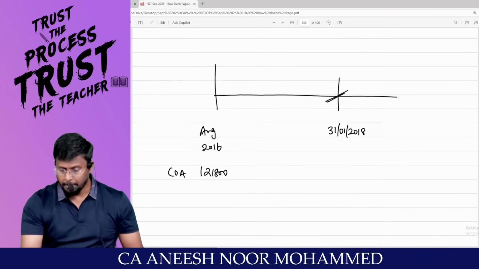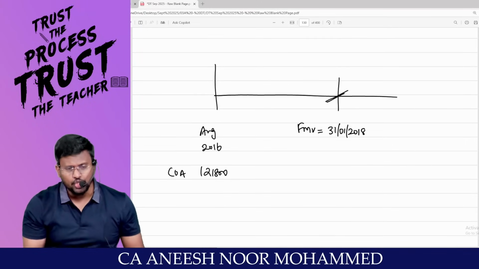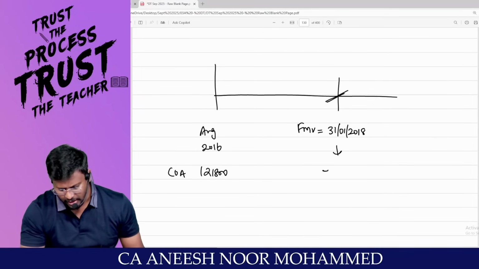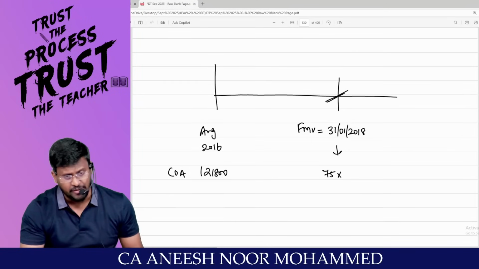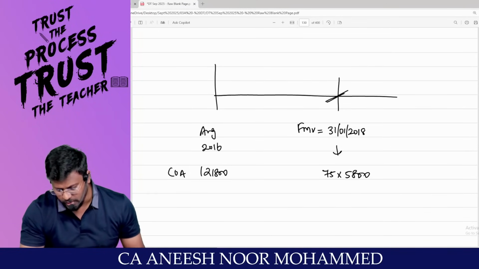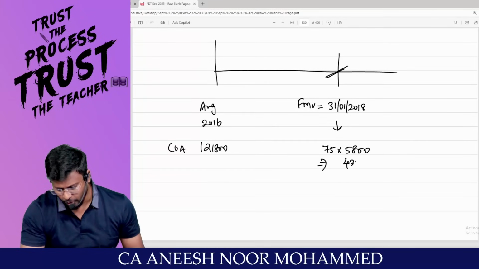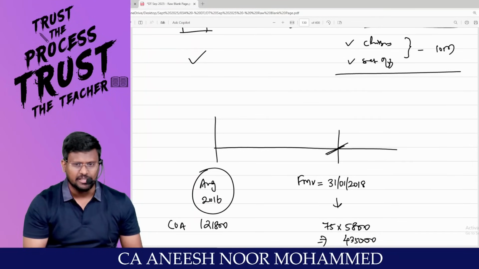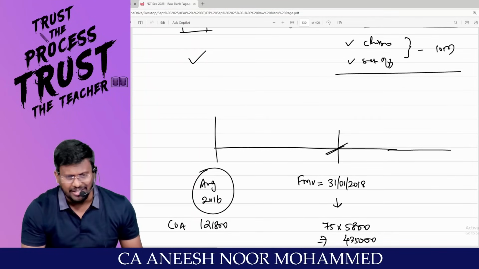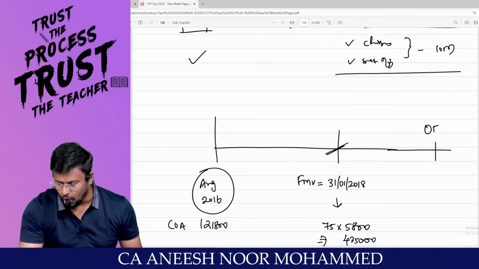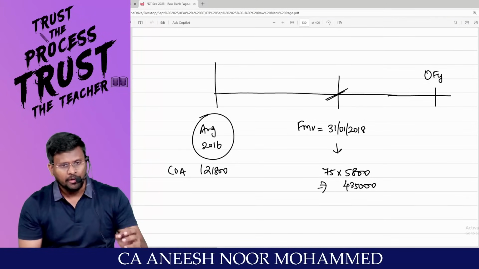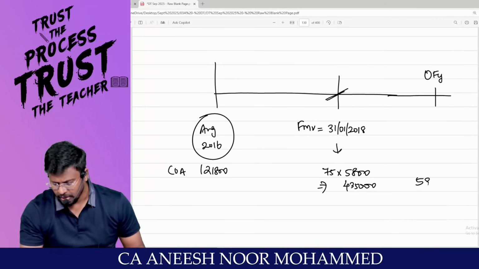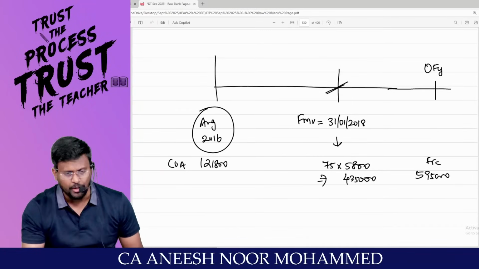But the fair market value as on 31/1/2018 is how much? 75 per share. So 75 into 5,800 comes to 4,35,000. Accepting. After they purchased in August 2016, sir, they have not sold on 31/1/2018. They have sold in our financial year. Accepting. They sold in our financial year for how much? 5,95,000. This is the full value of consideration, right?